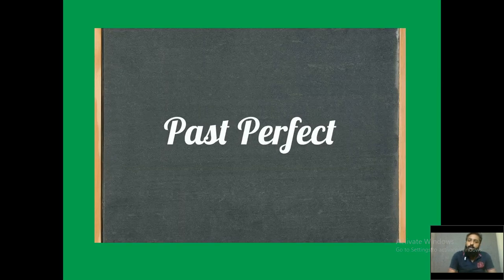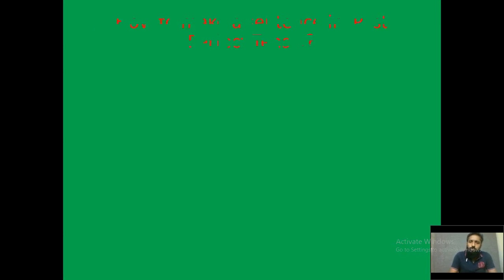Now we move on to the next part, that is past perfect tense. Let's see how we can make a sentence in past perfect tense. To make a sentence in past perfect tense, we need the following things. As we always do, we have the subject first, and we have the word called had.